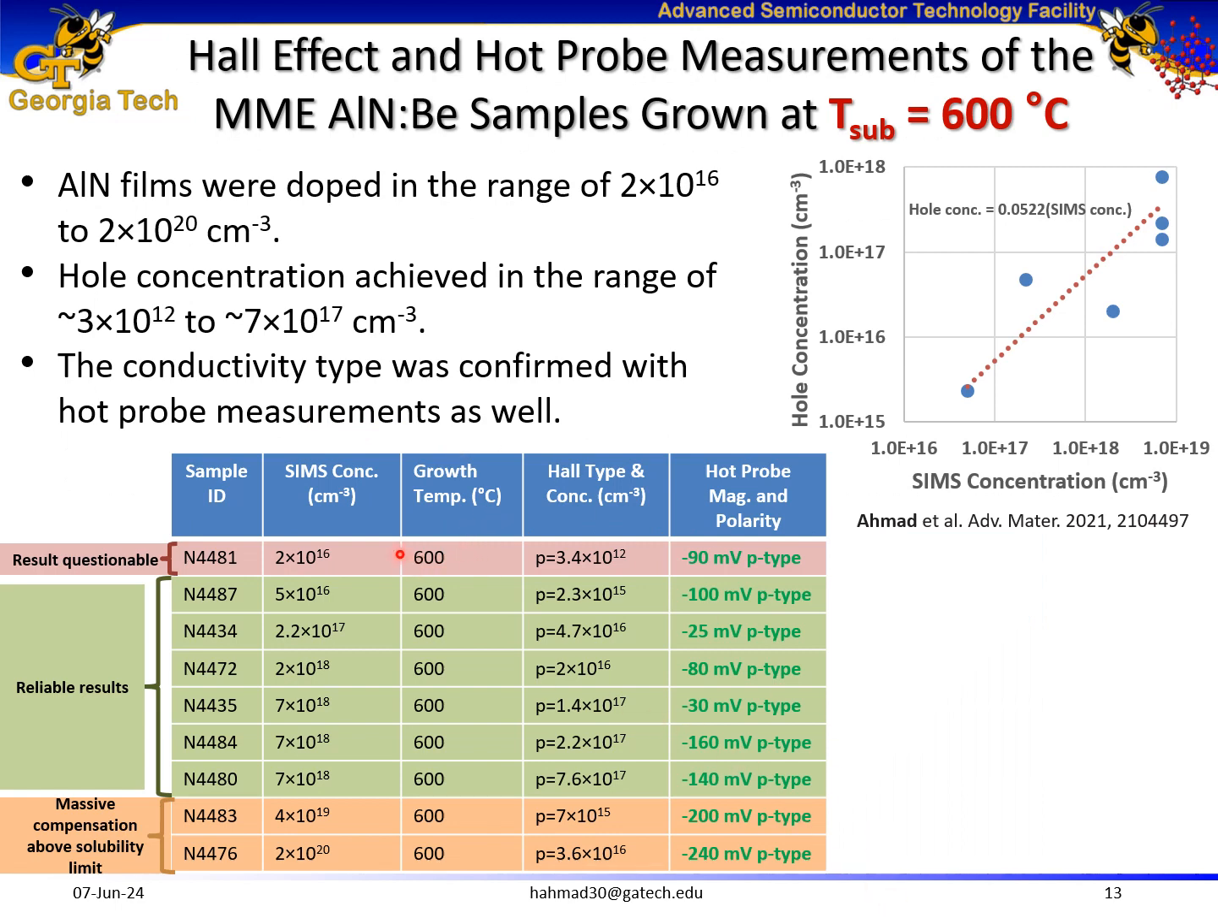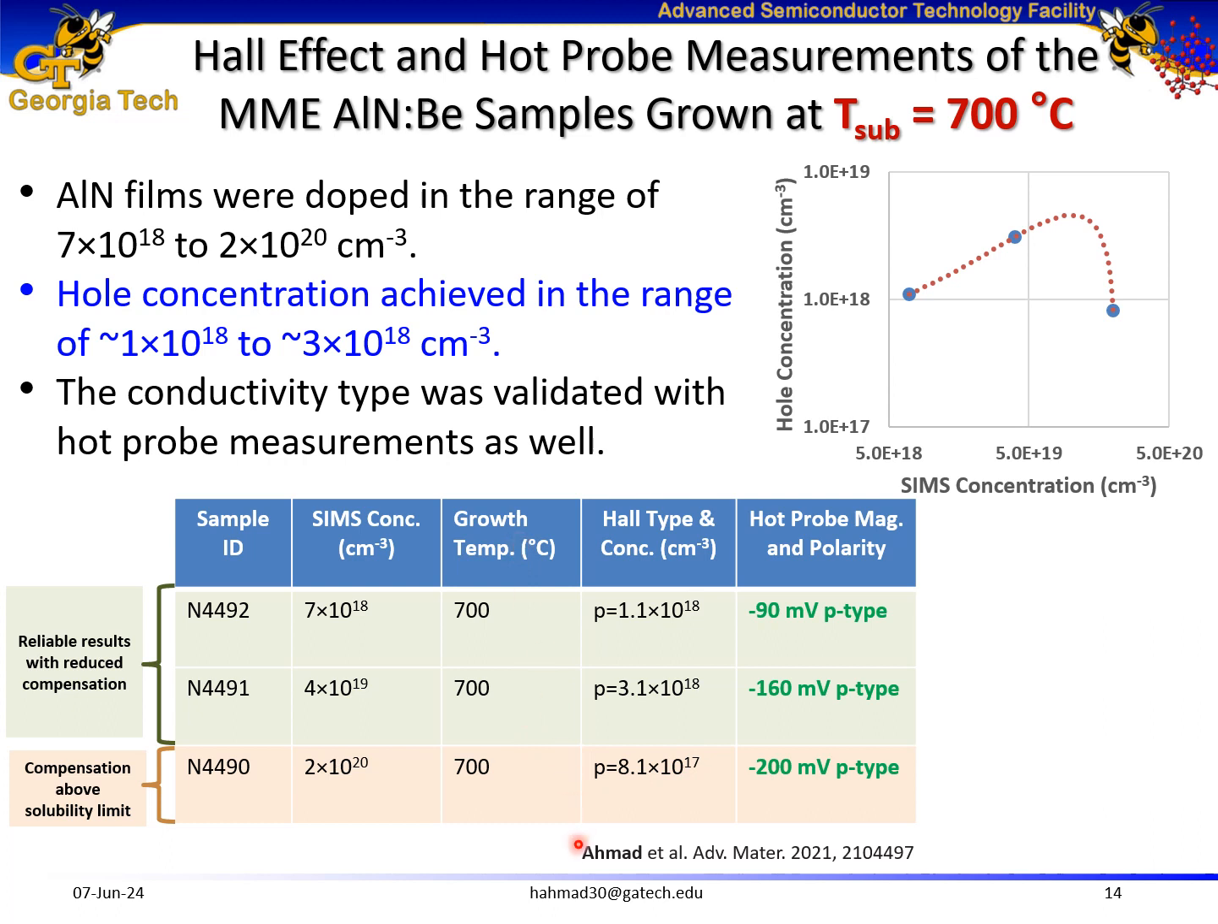Later, I grew beryllium-doped aluminum nitride samples at a substrate temperature of 600 degrees C at different beryllium doping levels: levels where the Hall results were questionable, levels where we see massive compensation, and levels where we achieve reliable results in the range of 10^15 to mid 10^17 per cm^3, resulting in an activation efficiency of approximately 5%.